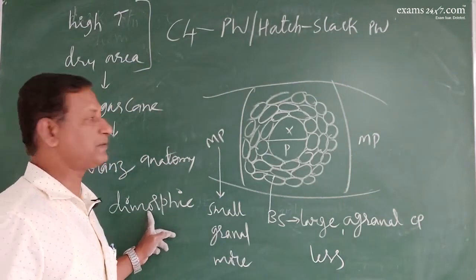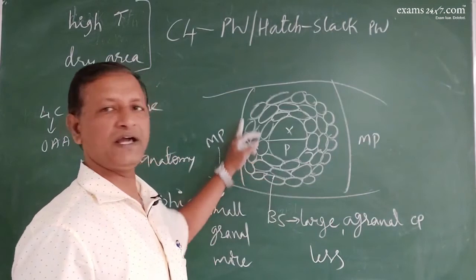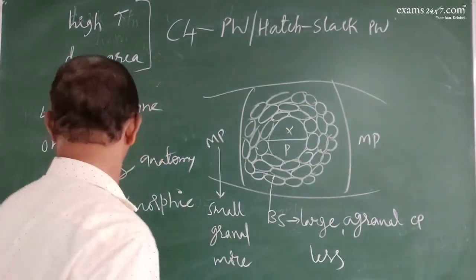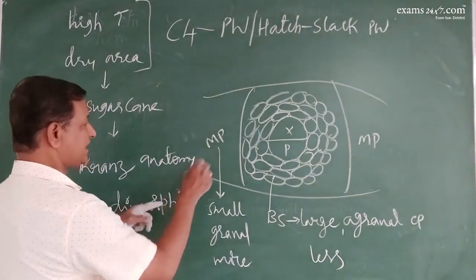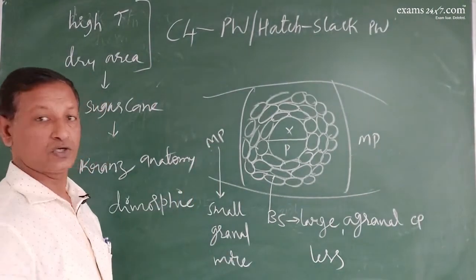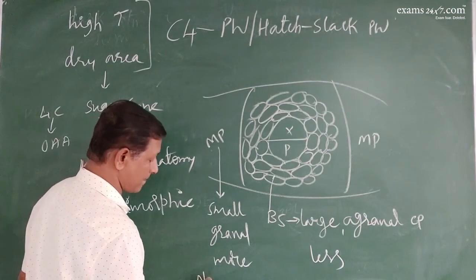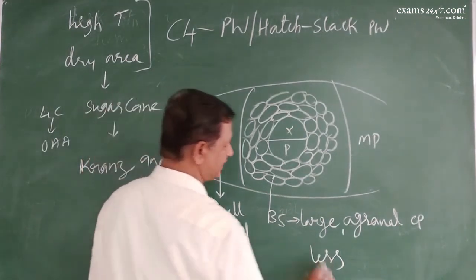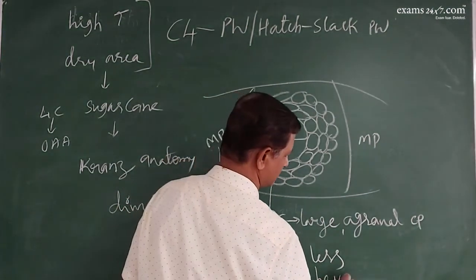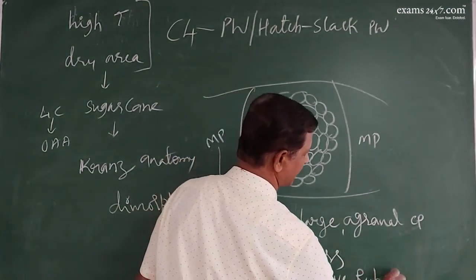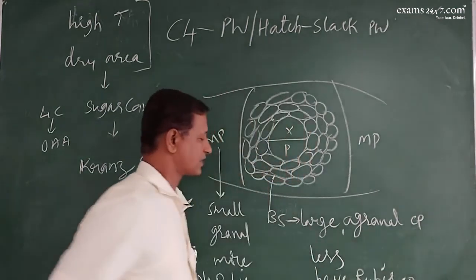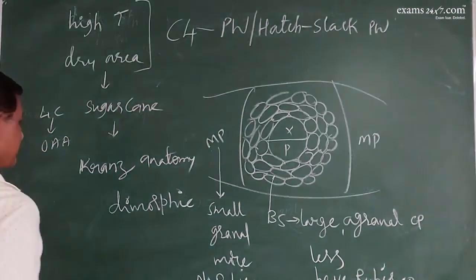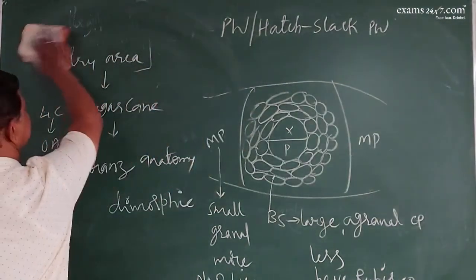Kranz anatomy, because there are multiple layers of bundle sheath cells. This will have some impact. Plus, these mesophyll cells do not have Rubisco, while these have Rubisco. This is another difference. Bundle sheath cells have Rubisco, mesophyll cells do not have Rubisco.